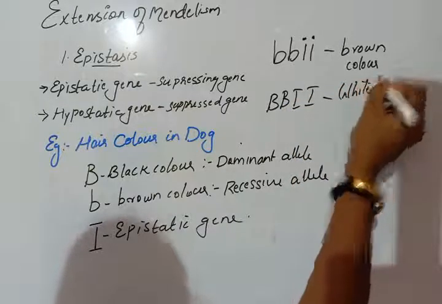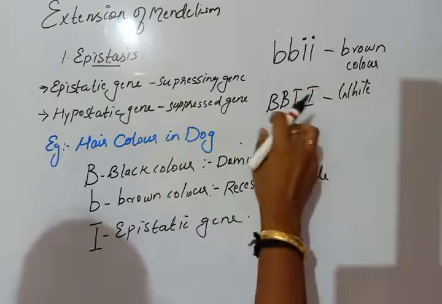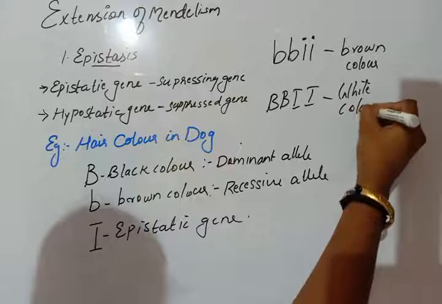Why? Because normally it wants to show the black color, but due to the presence of this epistatic gene, it will show white color.